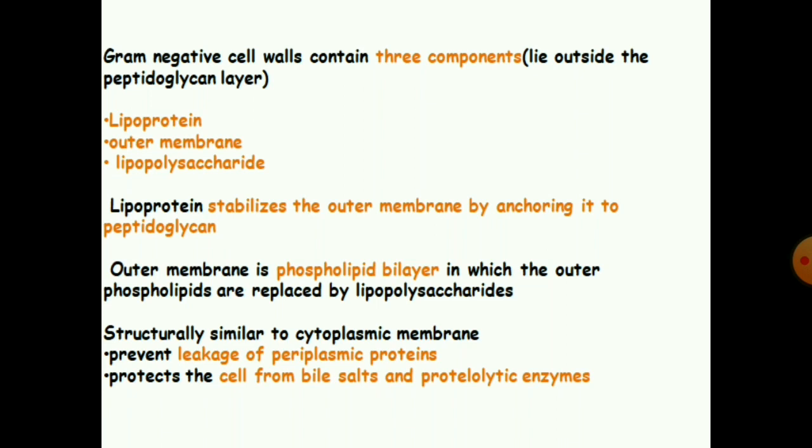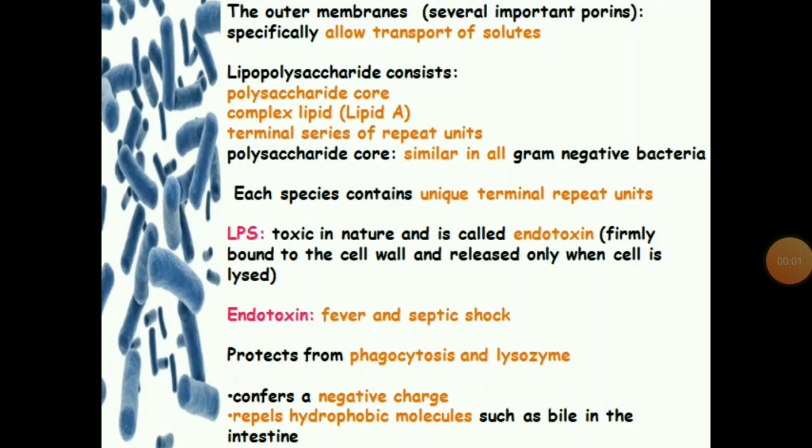The outer membrane is a phospholipid bilayer in which the outer phospholipids are replaced by lipopolysaccharide. The outer membrane is structurally similar to the cytoplasmic membrane, which prevents the leakage of periplasmic proteins and protects the cell from bile salts and proteolytic enzymes. The outer membrane has several important porins which specifically allow the transport of solutes.